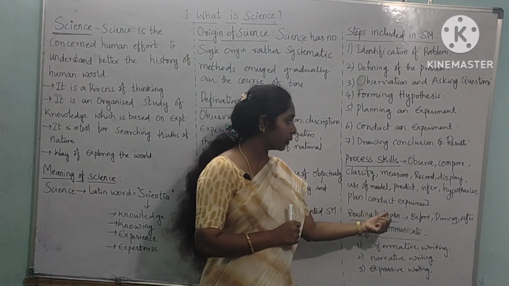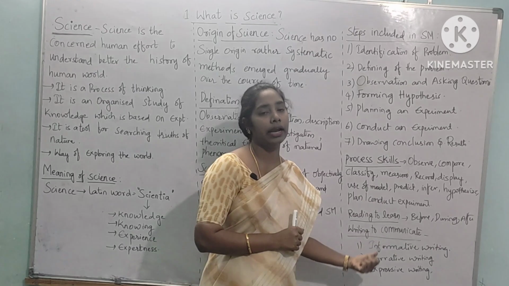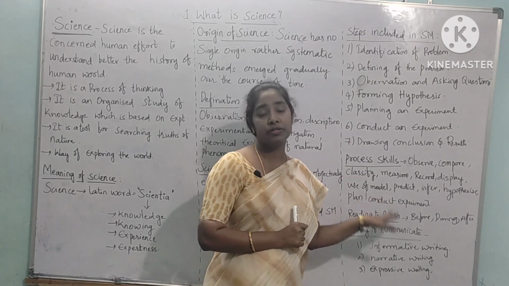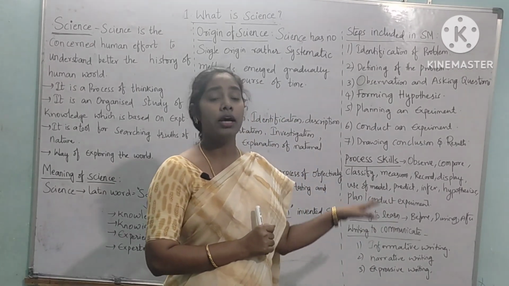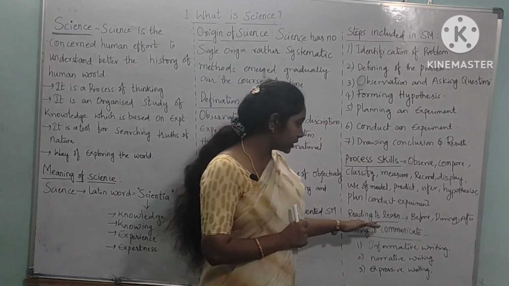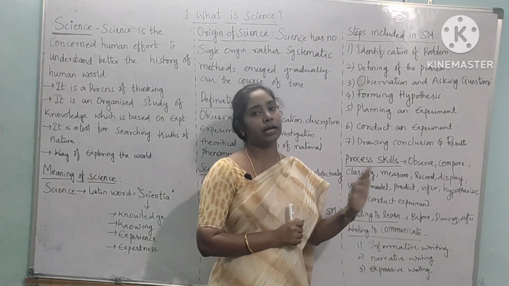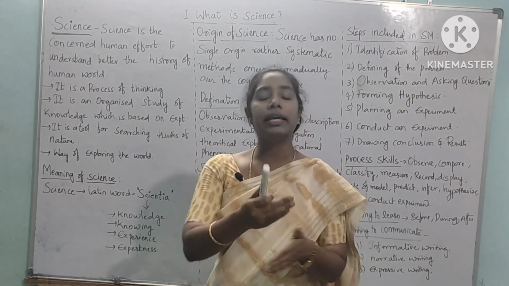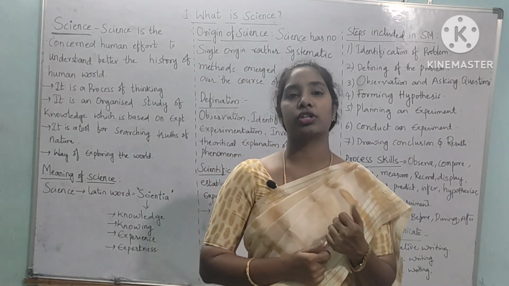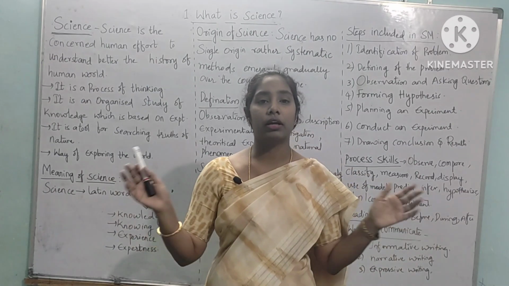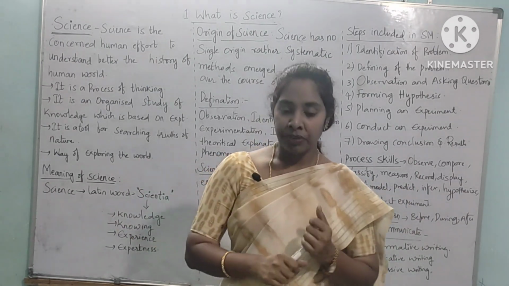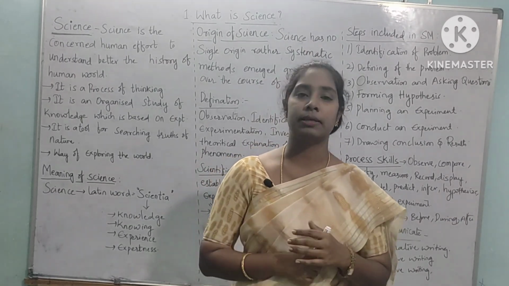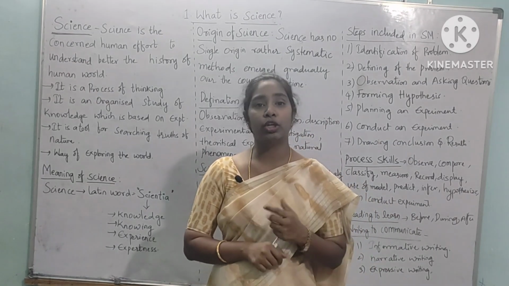Next, which is included in the textbook, are process skills, reading skills and writing skills. Process skills mean the steps which are to be observed and followed when you are performing an activity. Next, reading to learn and writing to communicate. After this, we will have a short passage on safety precautions when you are in a laboratory, and what safety precautions you should follow. By that we will finish the first chapter, and the second chapter, which is very important even for botany and zoology, is lesson number 2, cell.